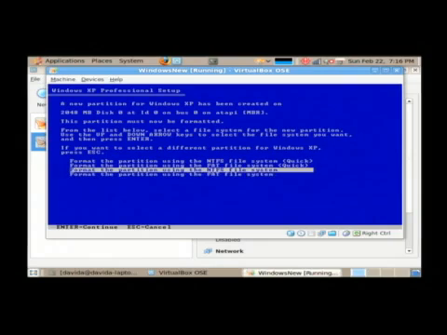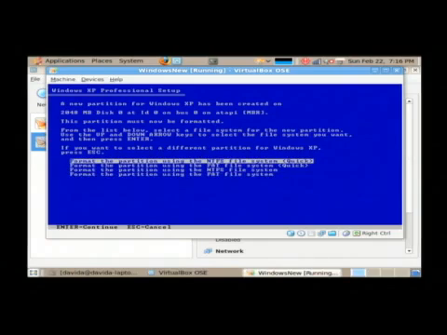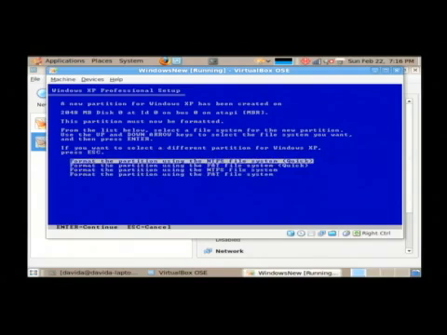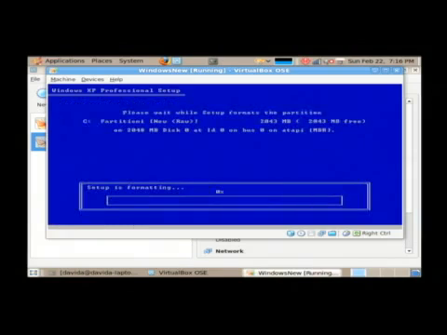Now you're going to want to format the drive using the NTFS system. You can use the quick option, but that won't scan your hard drive for problems while it's installing. So I suggest you use the long-term process. I'm actually going to go with the quick one, so choose number 3 here.